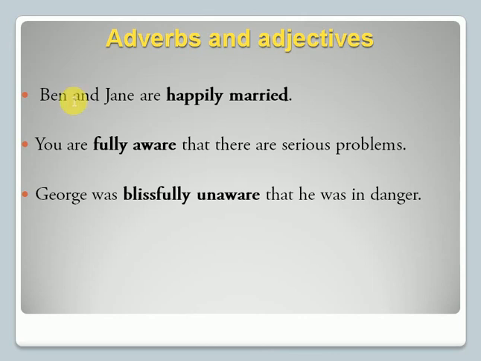Examples are like: Ben and Jane are happily married. You are fully aware that there are serious problems. George was blissfully unaware that he was in danger. You can simply say you are aware that there is a serious problem, but you use an adverb with it: fully aware, totally aware. George was unaware that he was in danger, but we use blissfully unaware. So this kind of combination when you write is a collocation.